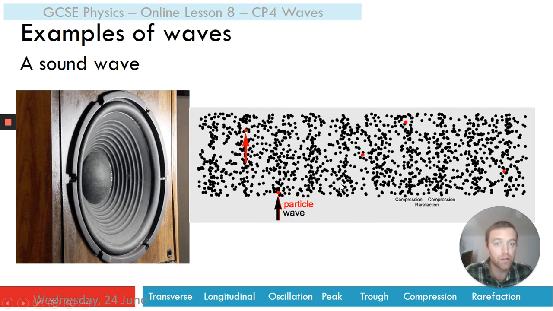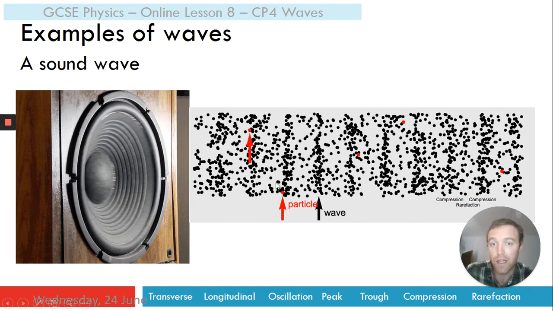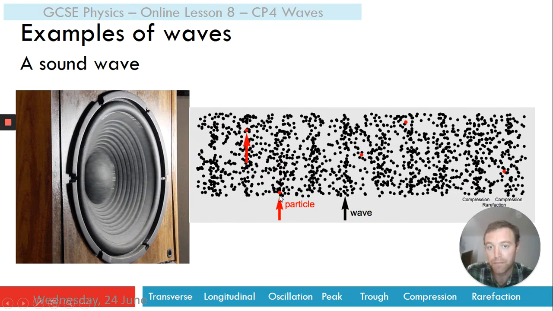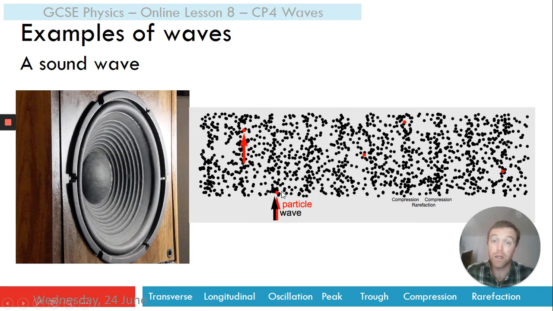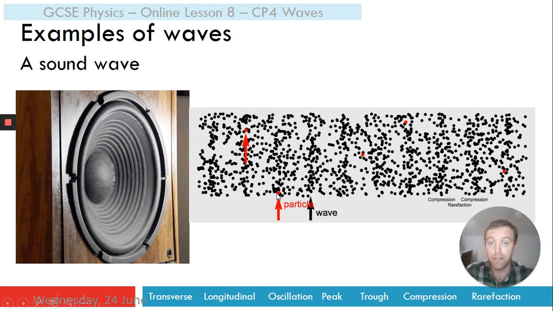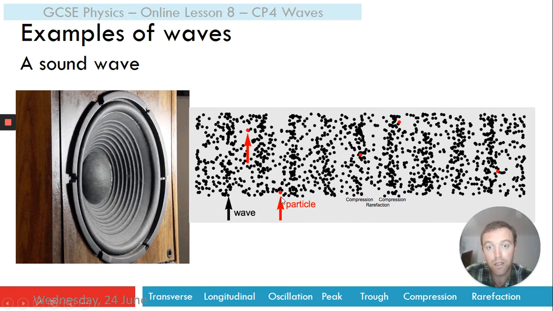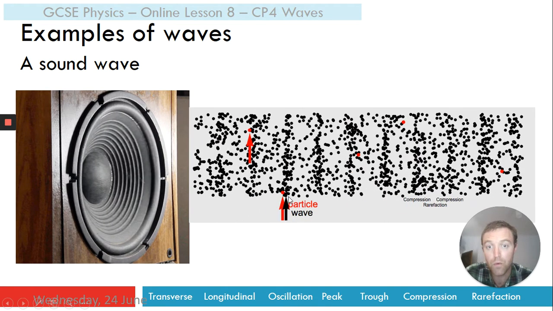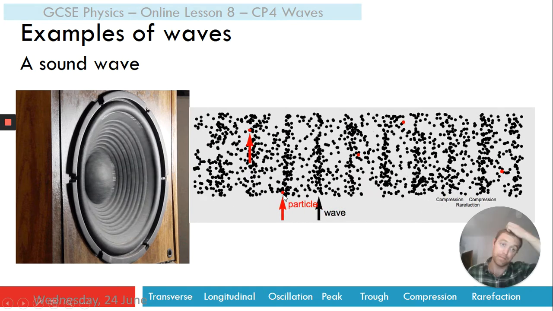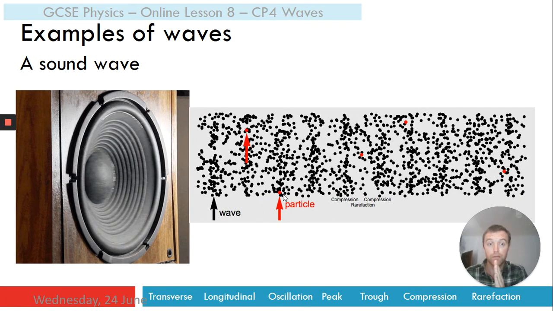Now, let's have a look at an individual particle. If you look at a particle in the sound wave, so this would be an air molecule in this case. Look at it closely and you can see that the particle doesn't move forwards with the wave. In fact, it moves backwards and forwards. It vibrates.